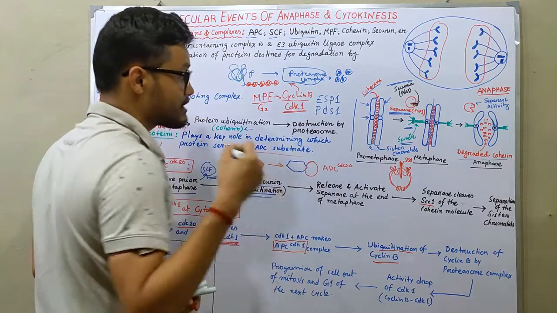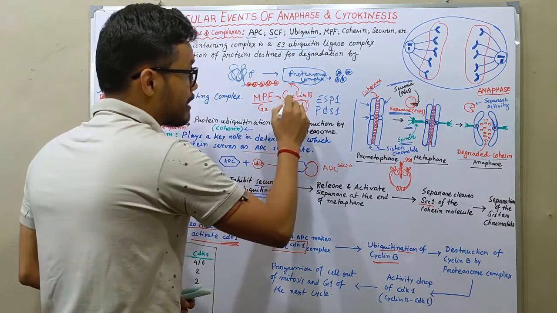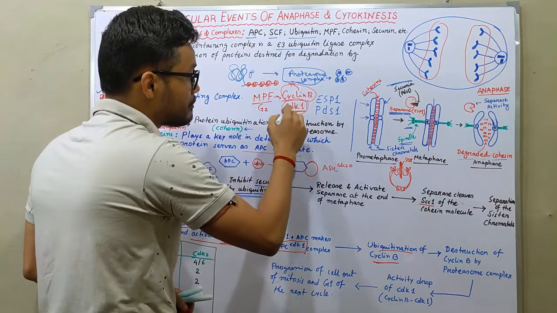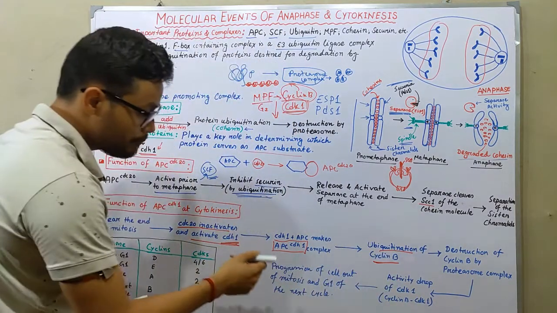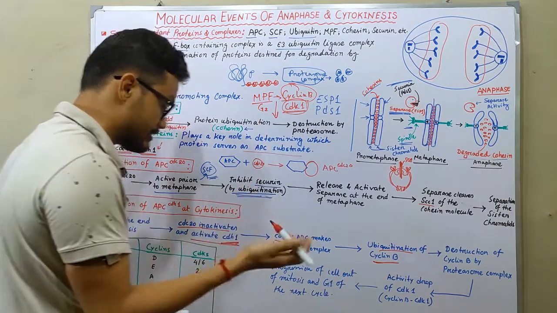CDK stands for cyclin dependent kinase. When CDK1 is there, there must be cyclin B, and the absence of cyclin B drops the activity of CDK1, and now the cell progresses out of mitosis into G1 of the next cell cycle.